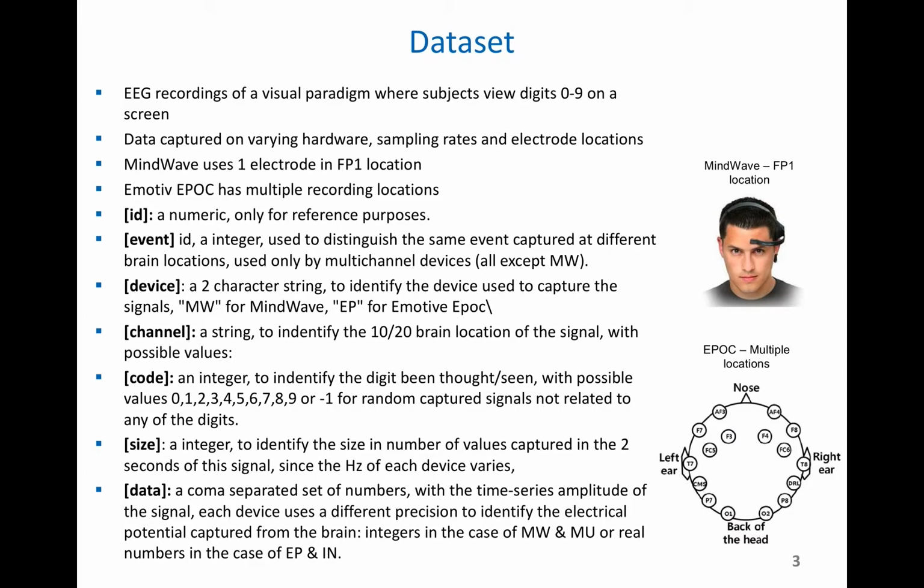The dataset consisted of recordings made from various patients of a visual paradigm where the subjects view digits 0 through 9 on a screen, and the data is recorded from them while they do that. One of the recording systems, the MindWave, has the recording electrode in one place called the FP1 location on the frontal parietal lobe on the front of the head.